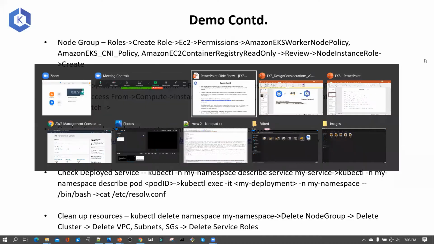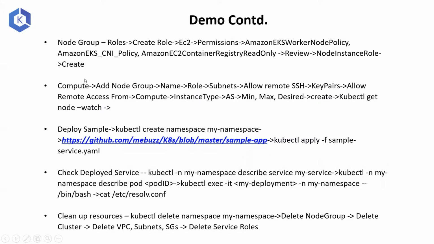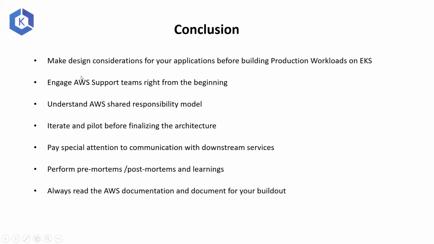So we were here at the conclusion earlier. In conclusion, you have to make design considerations for your applications before building production workloads on EKS. Include as many things as possible, like VPC, your EC2 instance types, the AMIs that you're going to use, the auto scaling group minimum, maximum, and desired instance sizes, and whether you want to deploy in managed nodes or use EKS with Fargate.